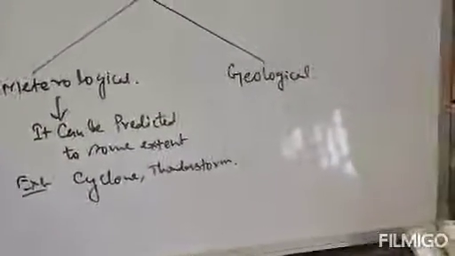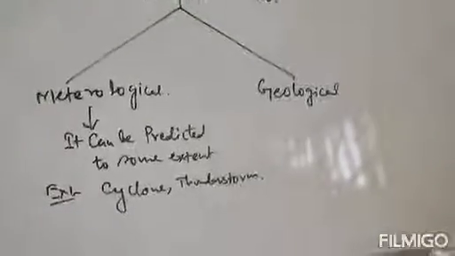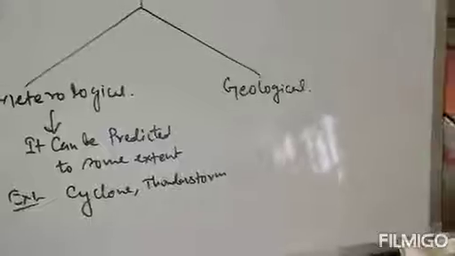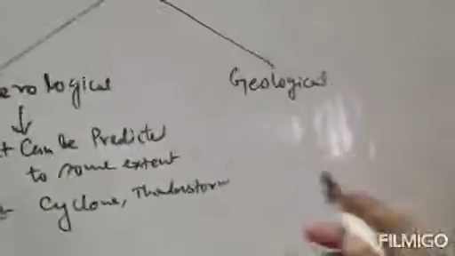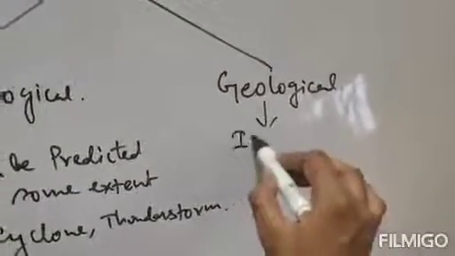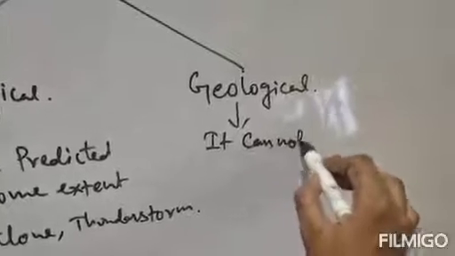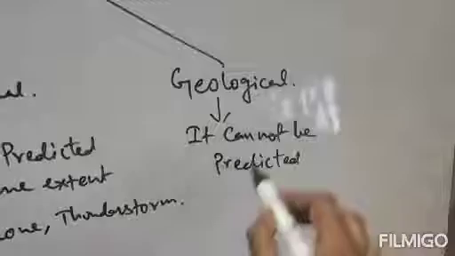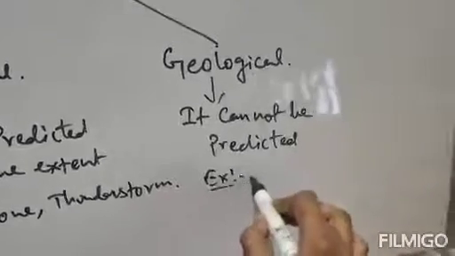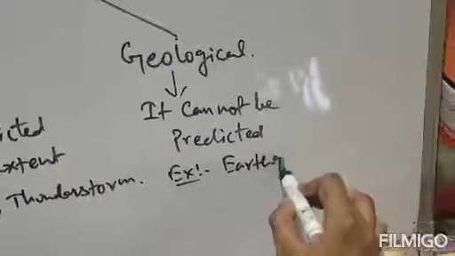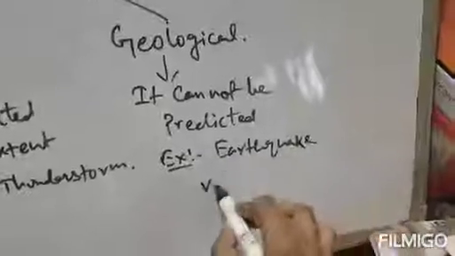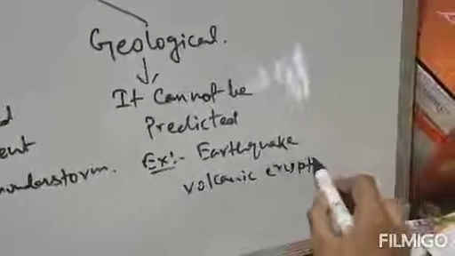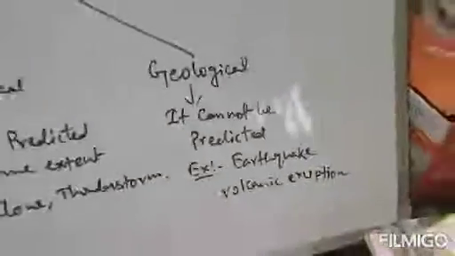And a geological phenomenon is one that you cannot predict. It is a phenomenon that cannot be predicted by humans. For example, earthquake, volcanic eruption, etc. These are geological phenomena.